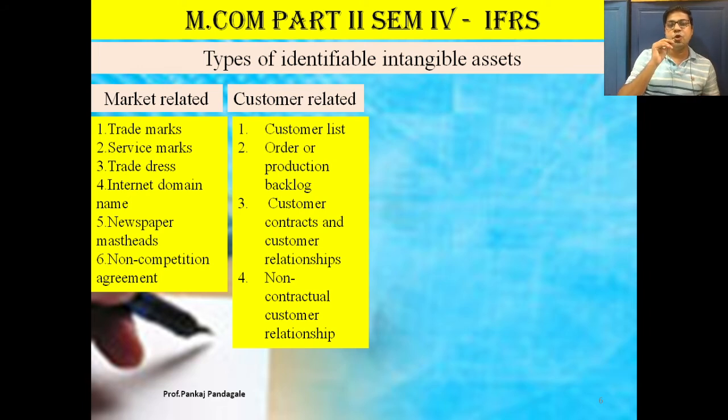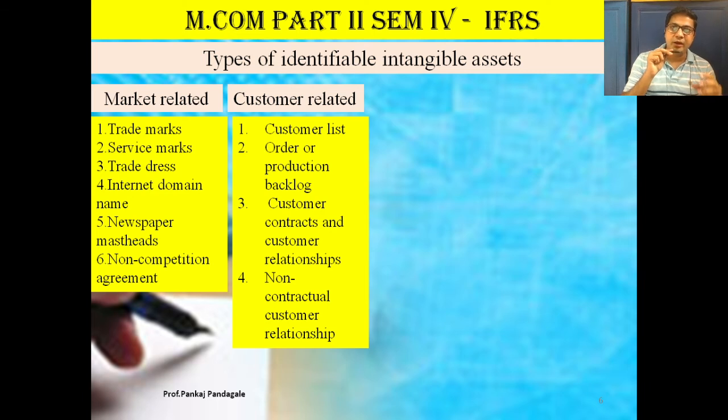Sometimes what happens? Suppose a Japanese company ties up with an Indian company, and as per the agreement, the Japanese company provides some technical know-how to the Indian company for producing a four-wheeler car. Technical know-how means the information and knowledge of how to produce a four-wheeler car.